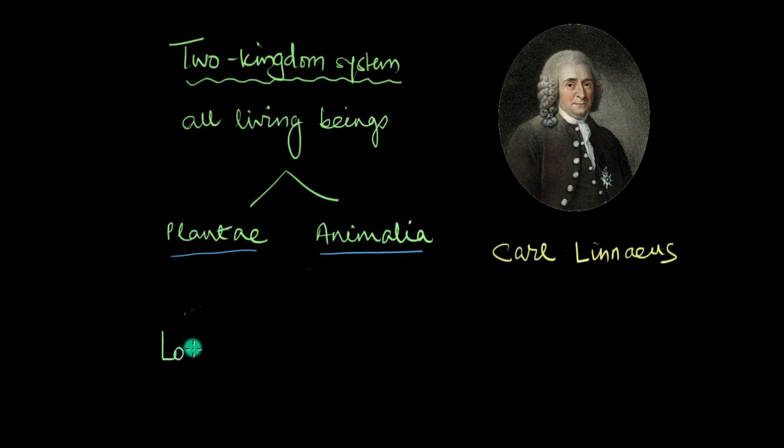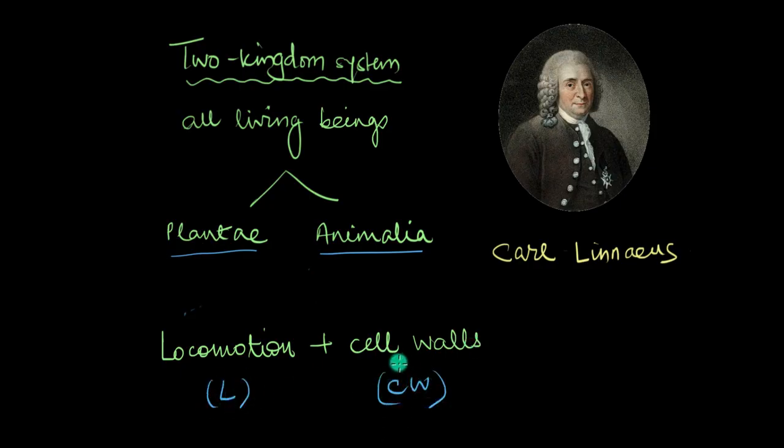And he mainly classified them on the basis of locomotion and cell walls, aka the organism's ability to move from one place to another, and the presence or absence of cell walls. Plants stayed fixed in a place and had cell walls, so they went in one group, and animals could move around and they didn't have any cell walls, so they went in another group.